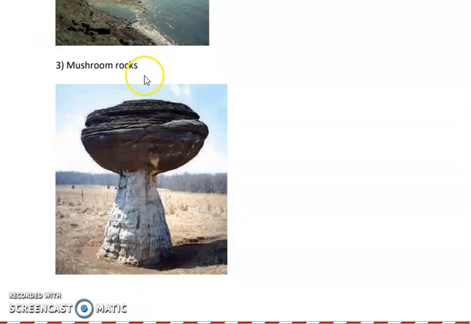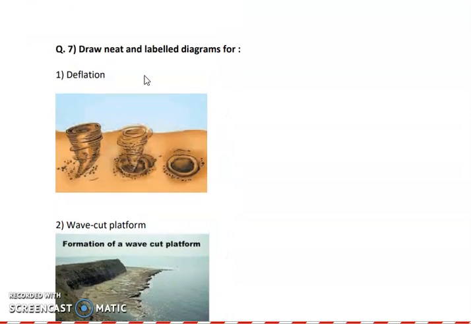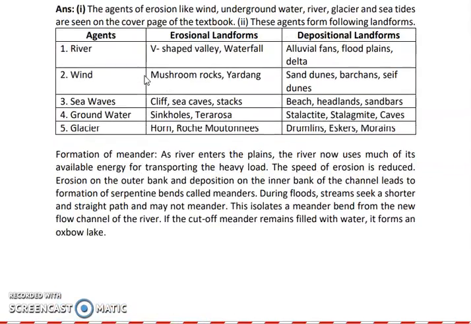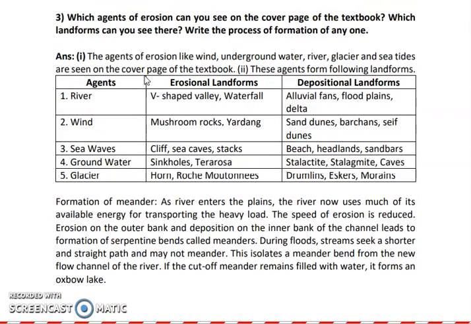Okay. So diagrams along with an activity is given here. So this is the answer for the activity. You just have to observe the cover page from both the sides and you have to tell about the landforms, about the agents of erosion and how the formation is done and how the depositional landforms are created. Okay, so this is all about lesson number 3. The whole exercise is completed.